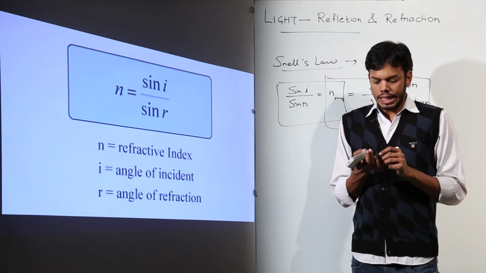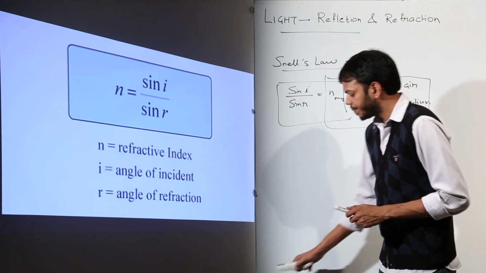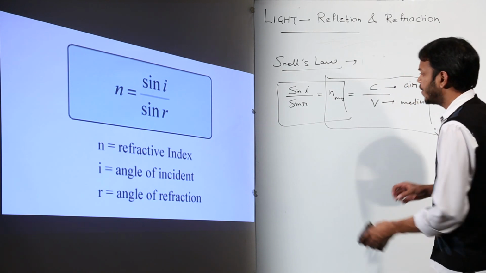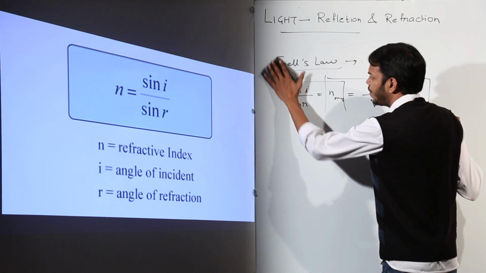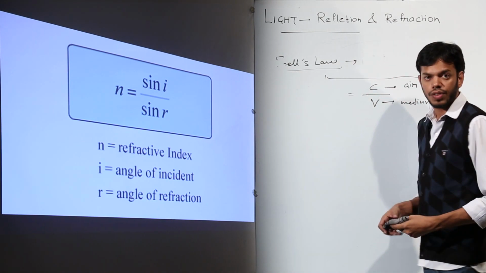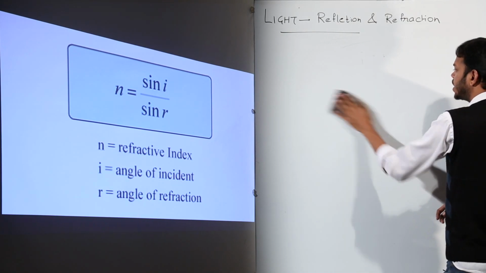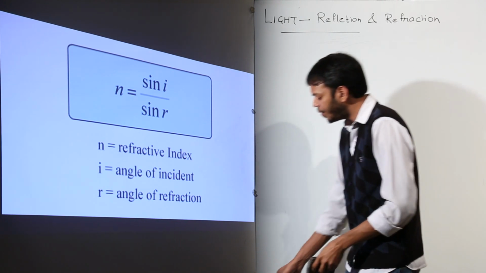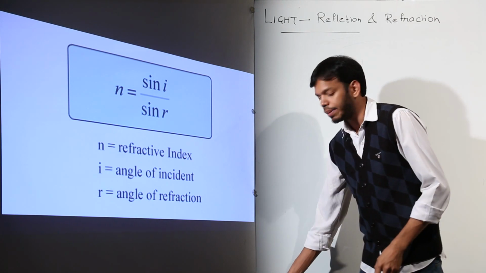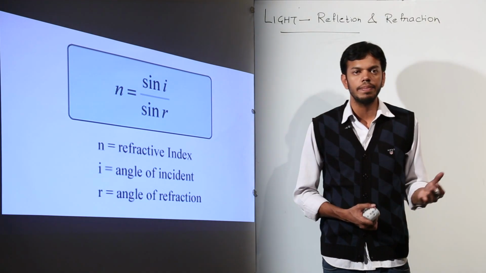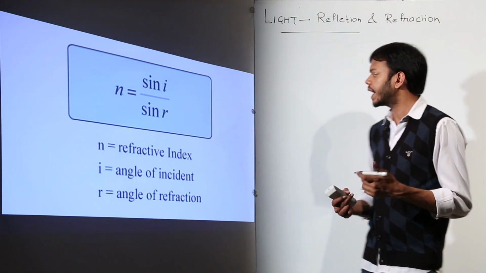Now, till now we have studied what refraction is and what the laws and formulas associated with it are. Now, as we have done reflection from spherical surfaces, this time we are going to do refraction from spherical surfaces. And when we talk about refraction, we have, for example, the mirror was the reflecting body, now we'll have the lens as a refracting body.